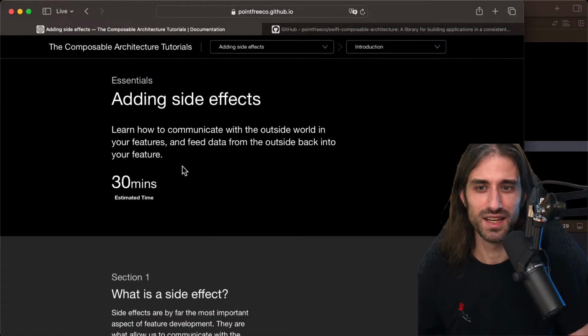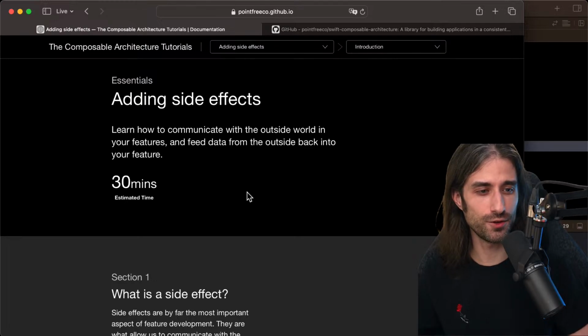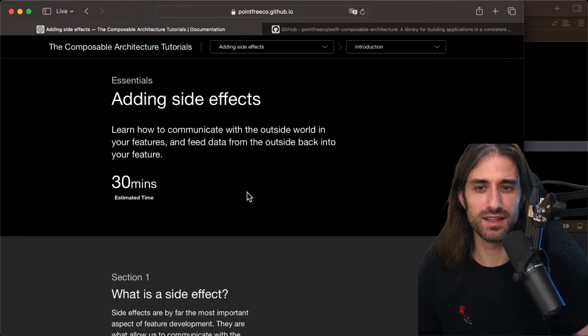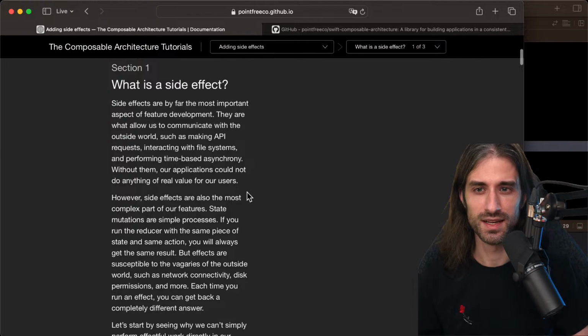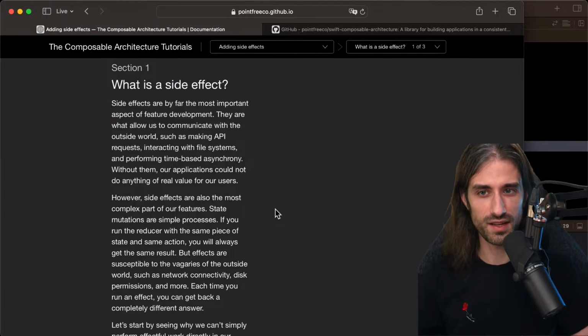Adding side effects. So we're going to learn how to communicate with the outside world in our features and feed data from the outside back into the feature. So maybe we'll see a network call, I don't know, but it seems like the typical example of a network call where you are triggering the effect of making the call and then the call returns and it feeds data back into your app. So section 1, what is a side effect?